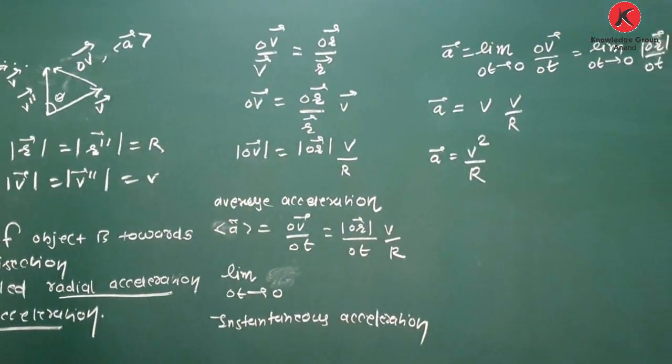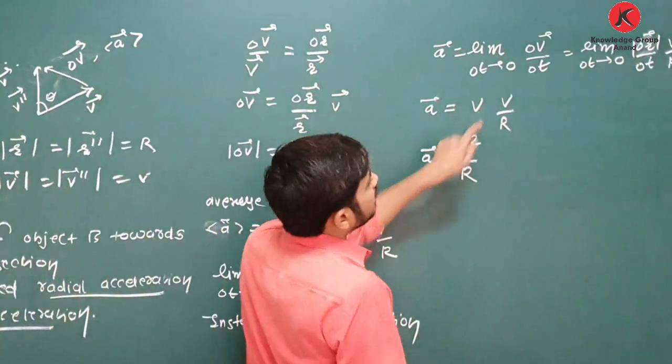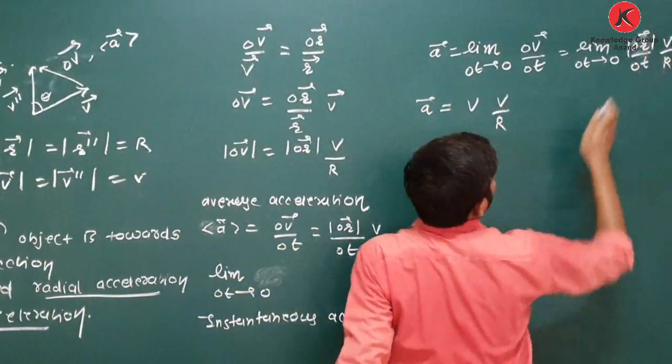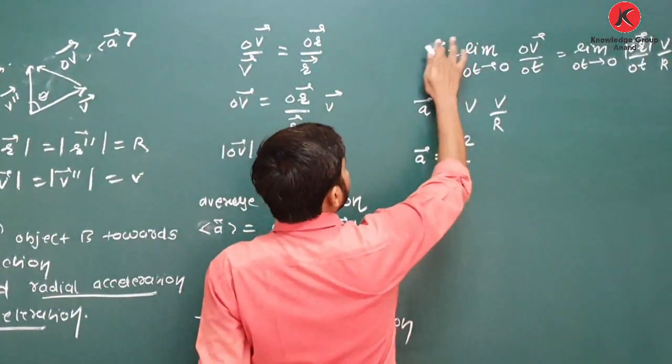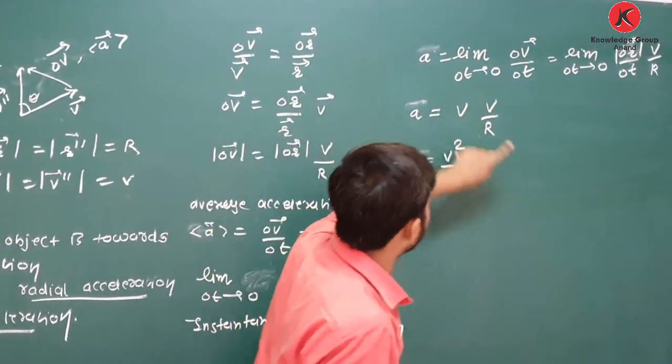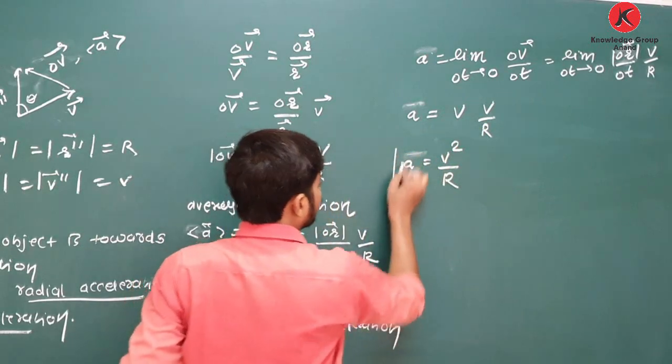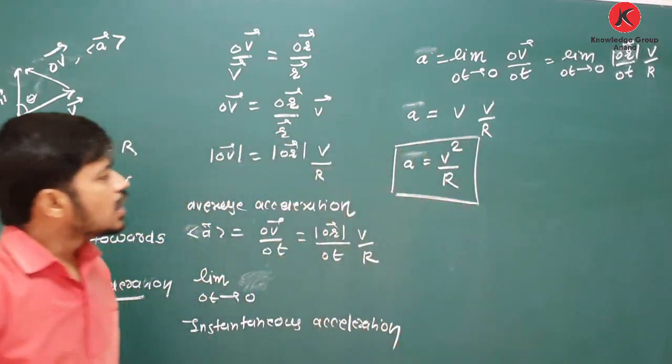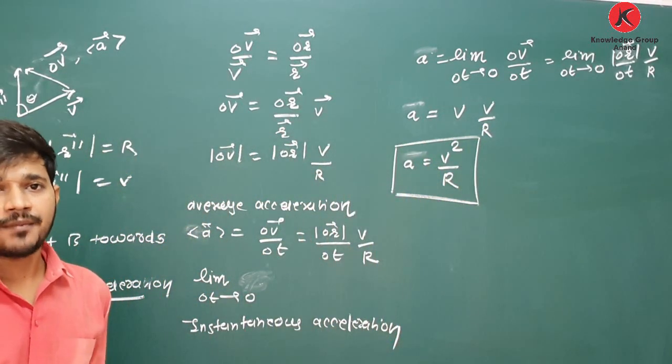Clear about this? V is speed, so here it is only the magnitude. A is equal to V into V upon R, so A is equal to V square upon R. And yes, you have to remember this equation.